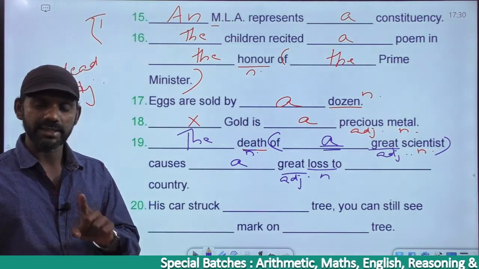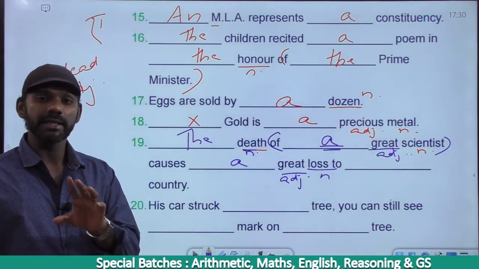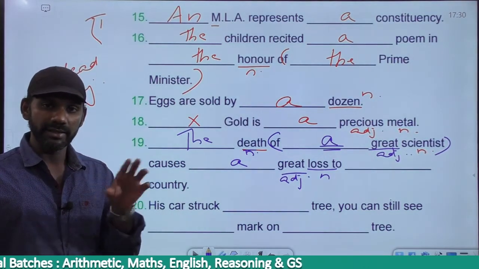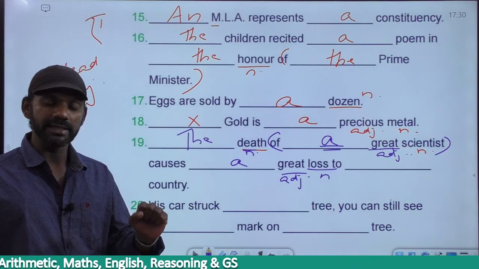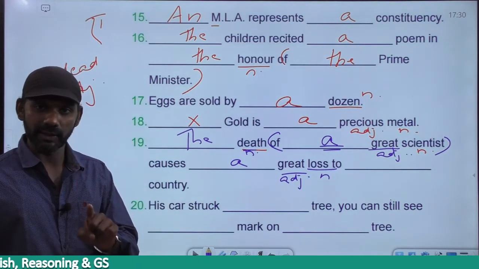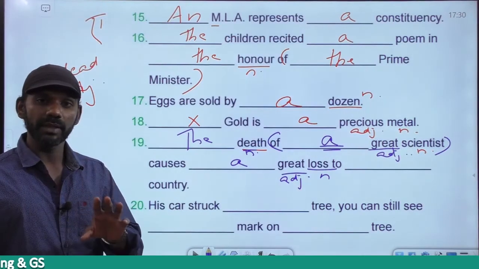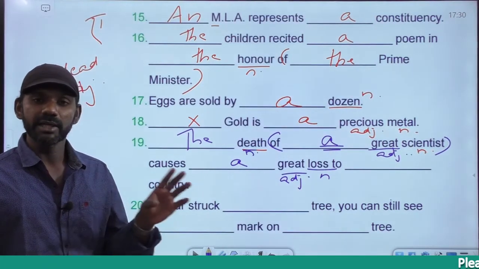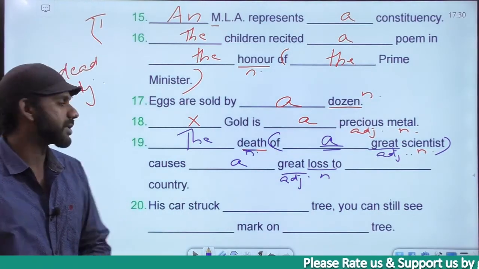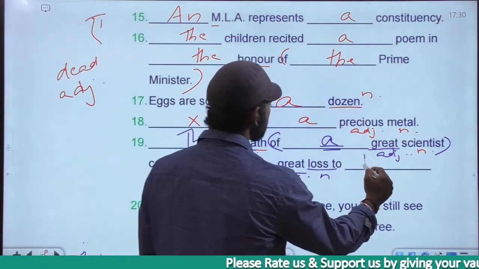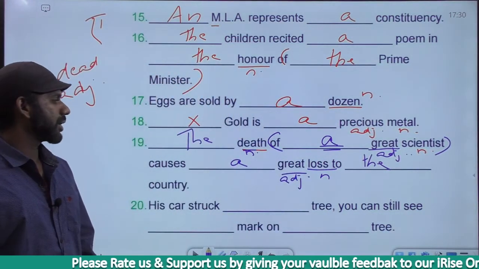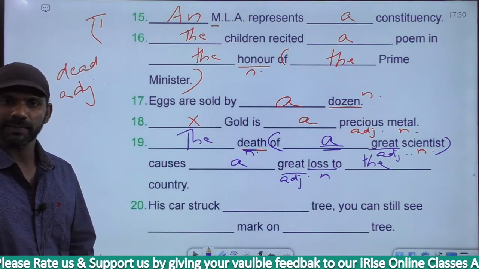One great scientist. If it is only one person, he must belong to a particular country. And the loss, when that great scientist dies, the loss will be for that particular country. Country means singular. So one great scientist, one person belongs to one country. So when that great scientist dies, it will be lost for that particular country. So a great loss to the country. The death of a great scientist caused a great loss to the country.